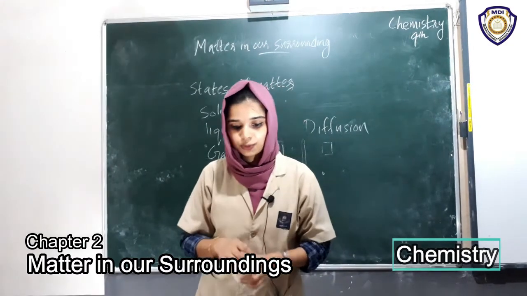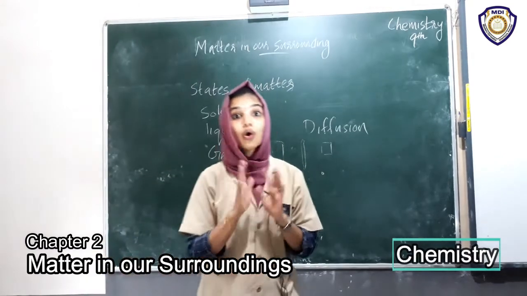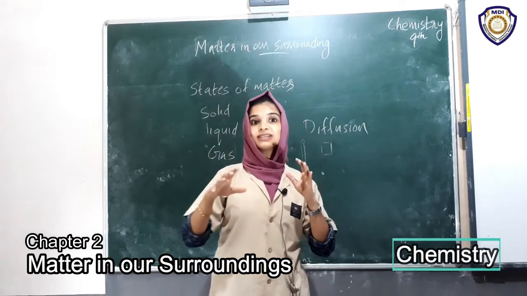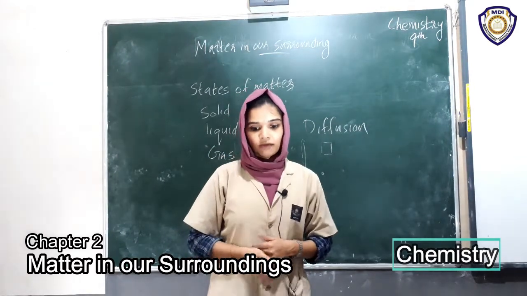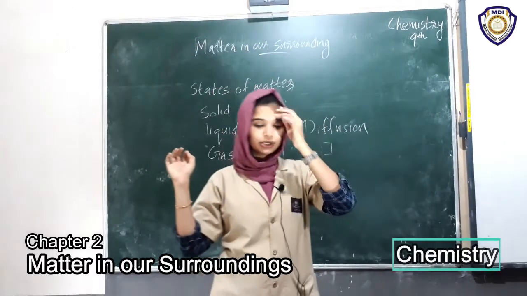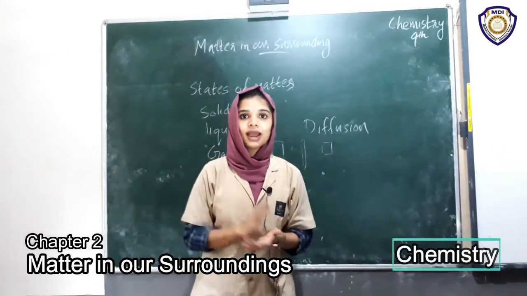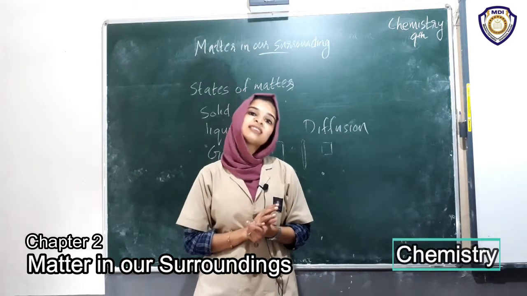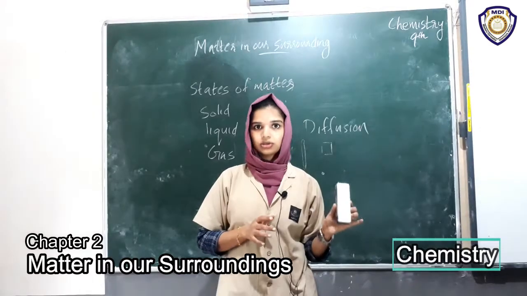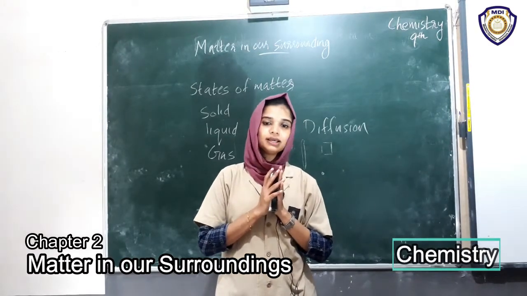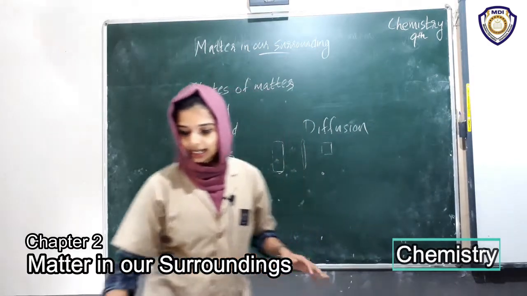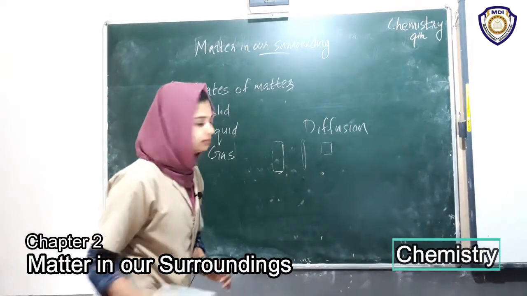In the case of a sponge, there are minute holes in the sponge, and in these holes the air gets trapped. When we press it, the air is expelled out and we are able to compress it. That's why it is able to be compressed, because there is air in it. If there is no air between the solid particles, we can't compress it. The compression is negligible.